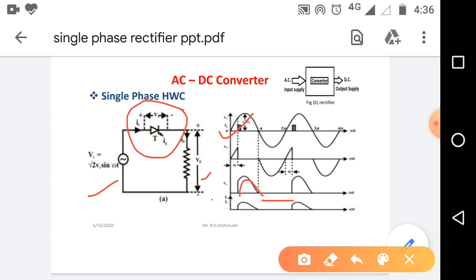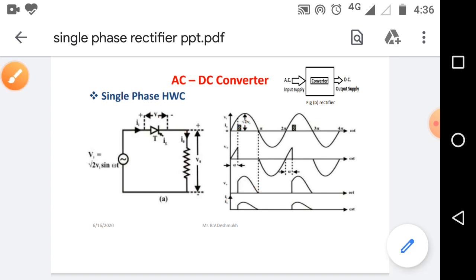So this waveform is represented as the output voltage, and this output voltage is in one direction, and we know that one direction means it is considered a DC supply. In such a manner we can say that this input supply is converted into DC supply. This is the basic working principle of AC to DC converter.